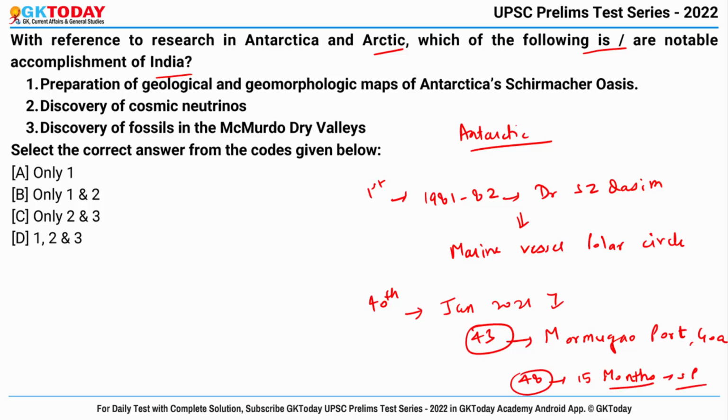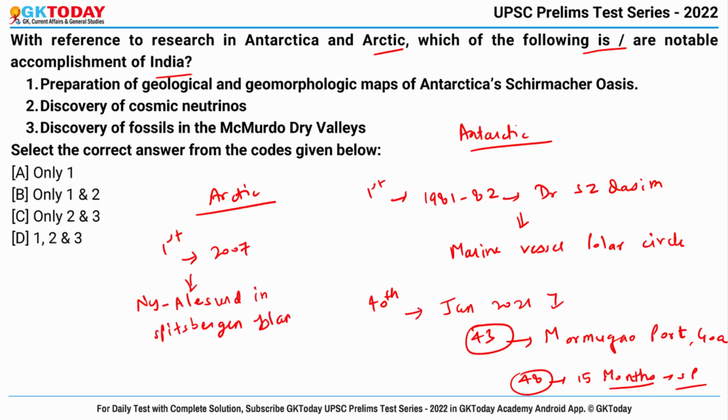Okay, and talking about Arctic, India launched its first scientific expedition to the Arctic in 2007, and for this expedition the International Research Facility at Spitsbergen Island of Norway was used. Okay, and one of the noteworthy accomplishment of India is the preparation of geological and geomorphologic maps of Antarctica's Schirmacher Oasis. So this is correct.